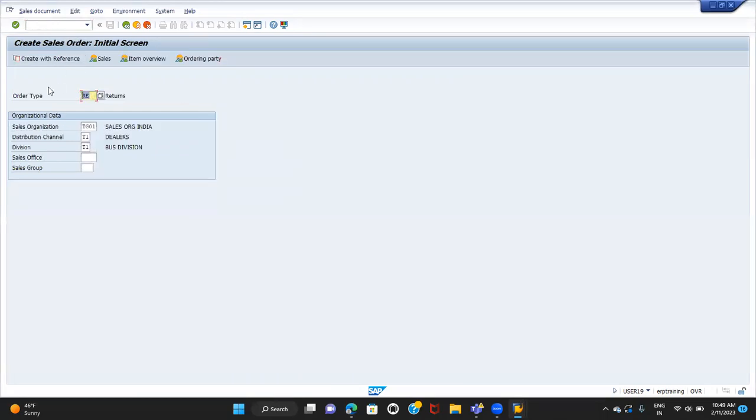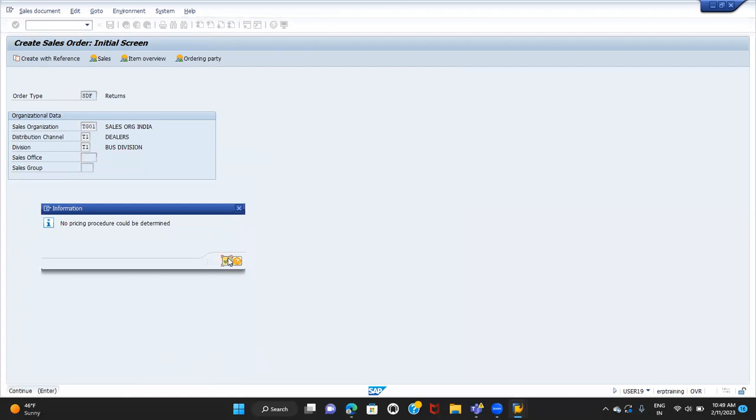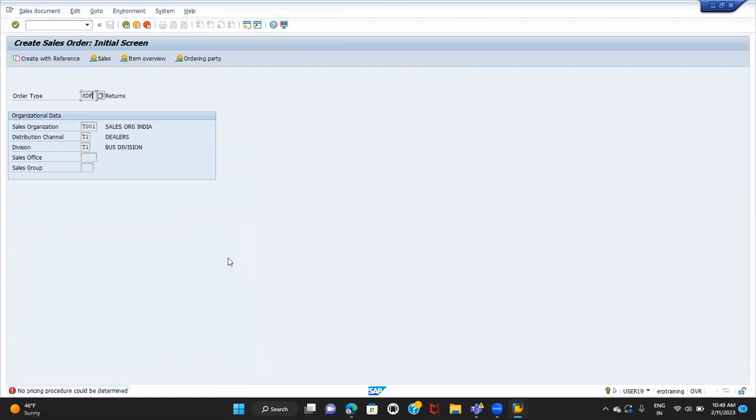So the order type is SDF. It is mandatory to enter the order number. Okay, so entering the return order number, copy. Sometimes customer may request a different material than what he placed the order for before. In this case, the price may differ, right? That is the reason a separate pricing procedure needs to be determined. How the pricing procedure will be determined, that will be a different case. But as of now, I'm just going to resolve this issue to have the regular pricing procedure itself.